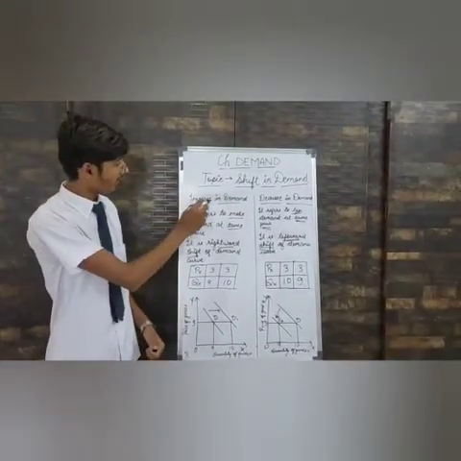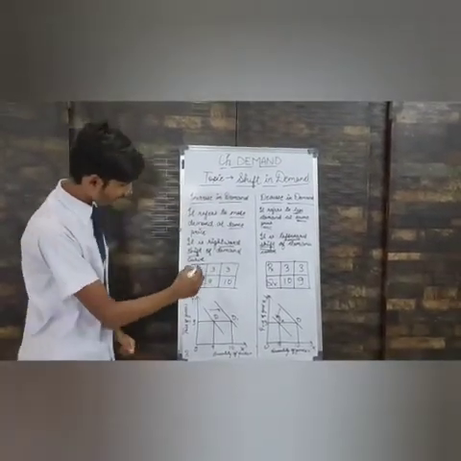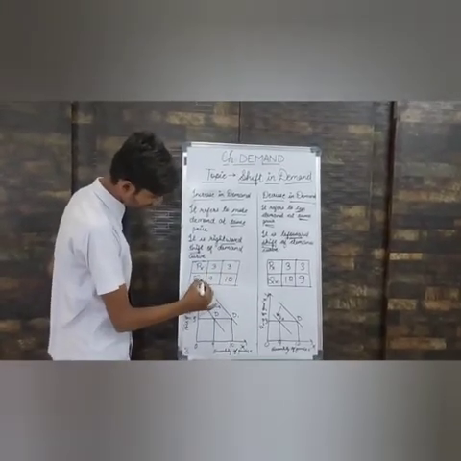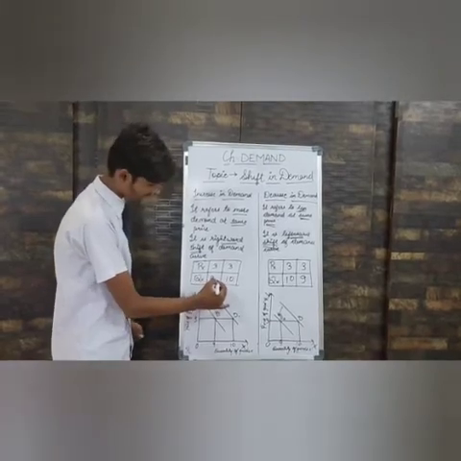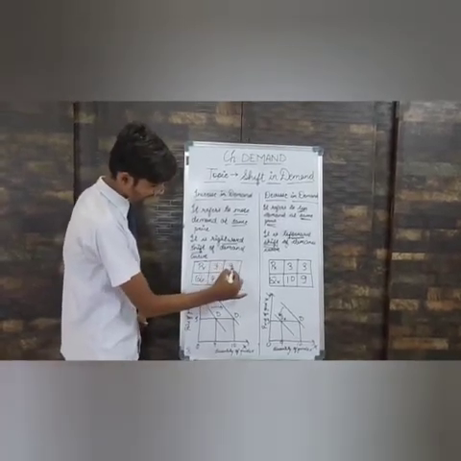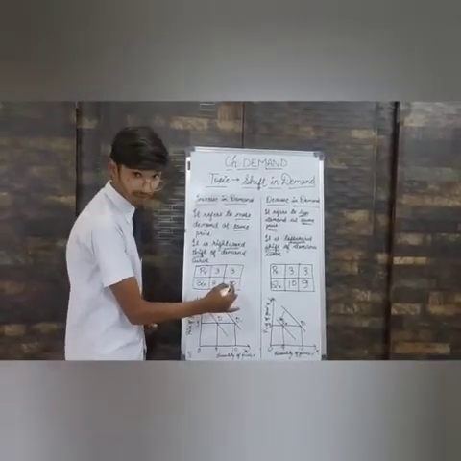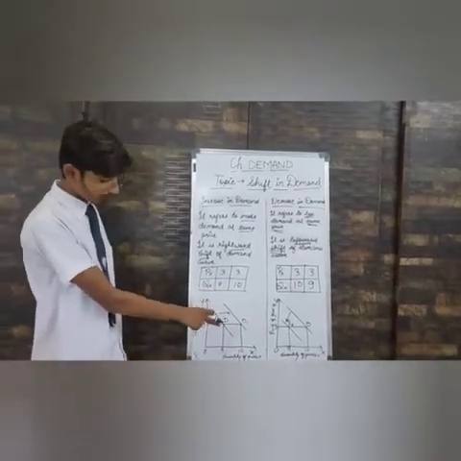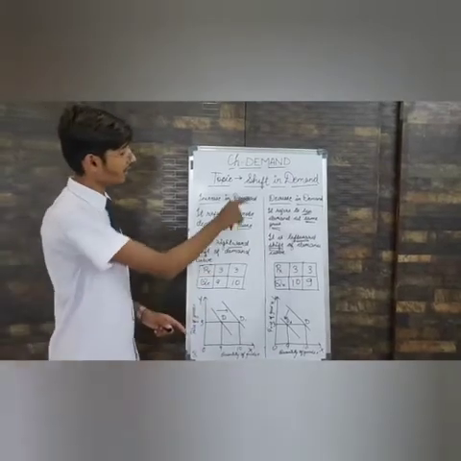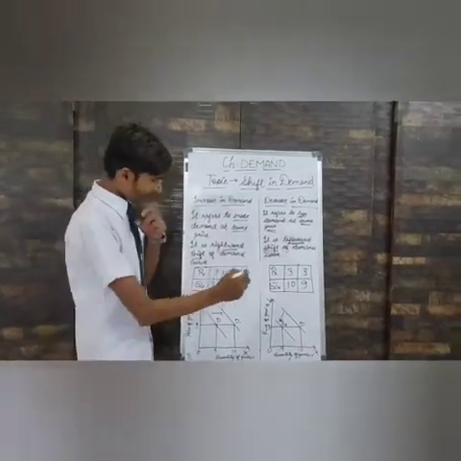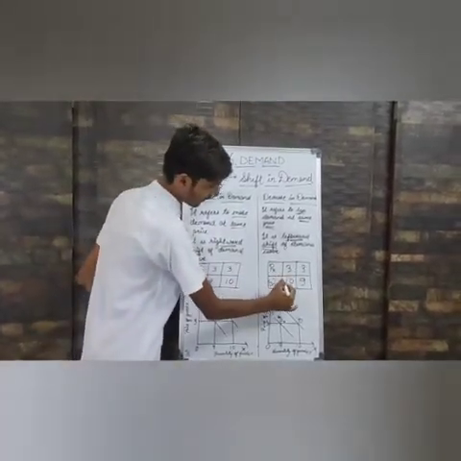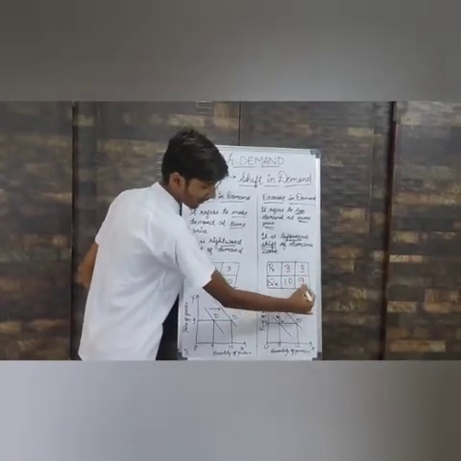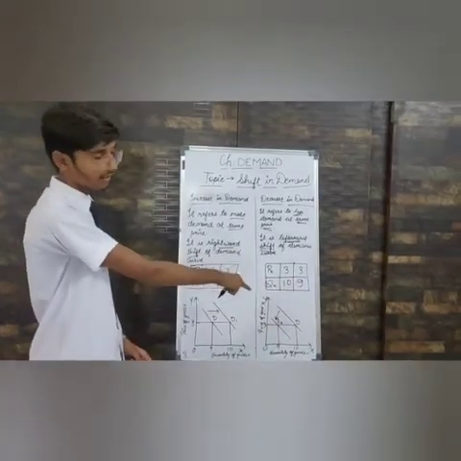Now let's see increase in demand graphically. Here it is given that price of good X is 3 and the quantity demanded of good X is 9. Further, price remains the same but the quantity demanded of good X increases. Here we can see it is a case of increase in demand. Similarly, in decrease in demand, price is 3 and the quantity demanded is 10. Further, price remains the same and the quantity demanded decreases. Here we can see that it is a decrease in demand case.